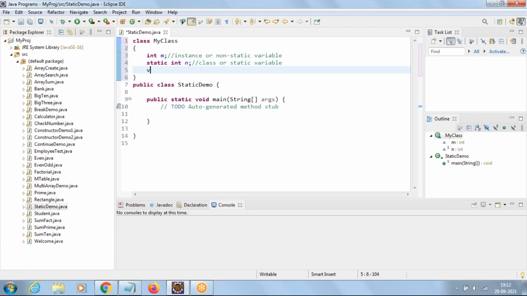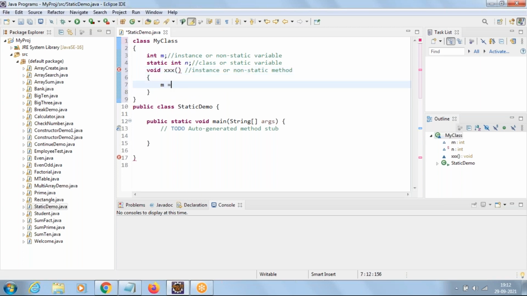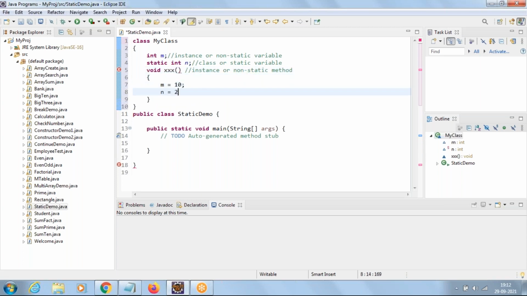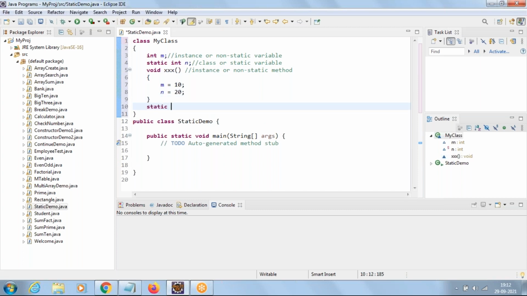Now, let us take a method xxx. This method we call an instance method. No static keyword means instance or non-static method. And in this method, we'll say m equal to 10 and n equal to 20. Now, let us take one more method, static void y. And this method we call a class or static method.